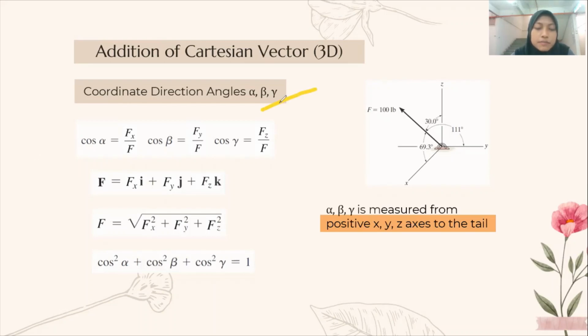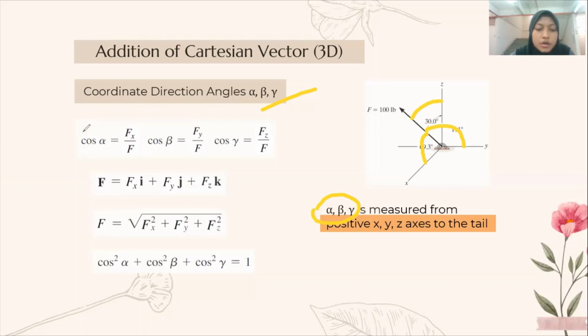Basically, when we are given a problem that has coordinate direction angles alpha, beta, and gamma, then we will use this situation to solve the problem. In situation 1, it is important to note that the coordinate direction angles alpha, beta, and gamma are measured from the positive x, y, and z axes to the tail. For example, alpha is measured from the positive x axis to the tail, beta is measured from the positive y axis to the tail, and gamma is measured from the positive z axis to the tail.